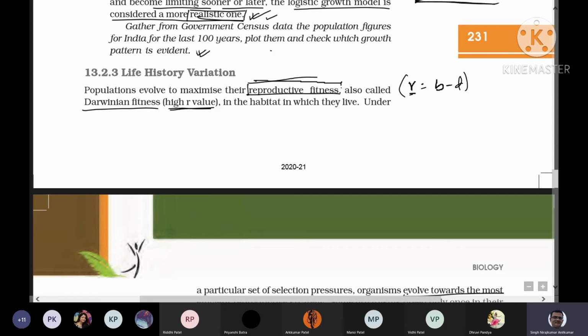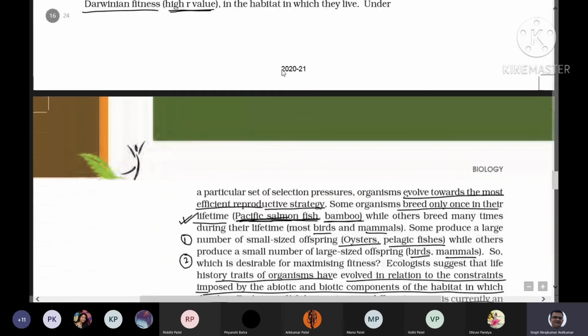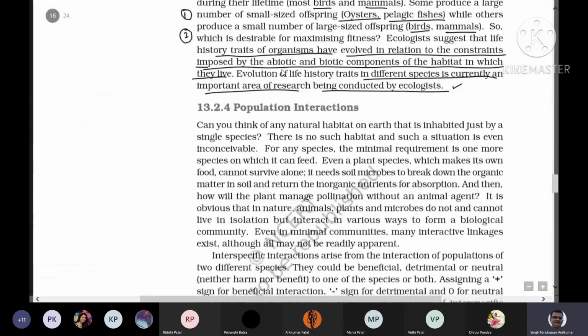To increase reproductive fitness, every organism tries to increase its Darwinian fitness, the high R value, so that they can increase their population density.